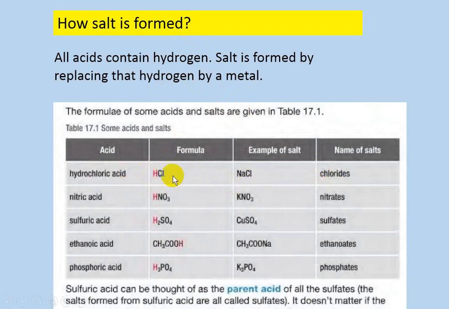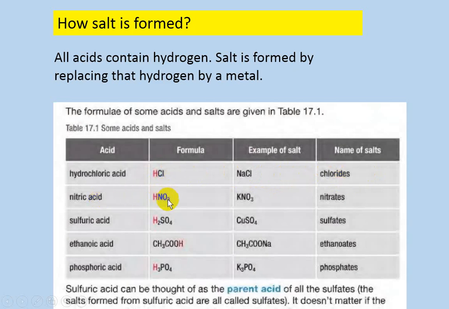If the acid is hydrochloric acid, the salt will be a chloride salt.